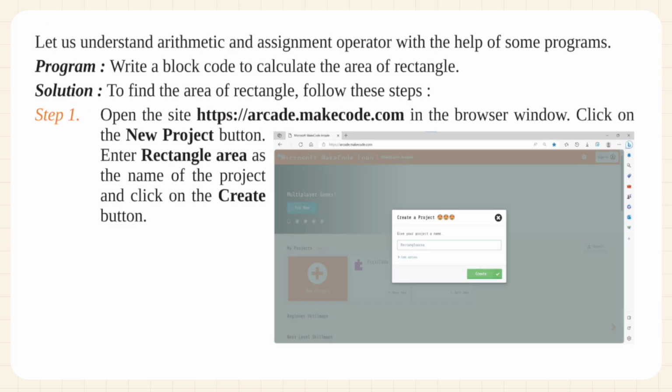Let us understand arithmetic and assignment operators with the help of some programs. Program. Write a block code to calculate the area of a rectangle. Solution. To find the area of a rectangle, follow these steps. Step 1. Open the site https://arcade.makecode.com in the browser window. Click on the New Project button. Enter rectangle area as the name of the project and click on the Create button.